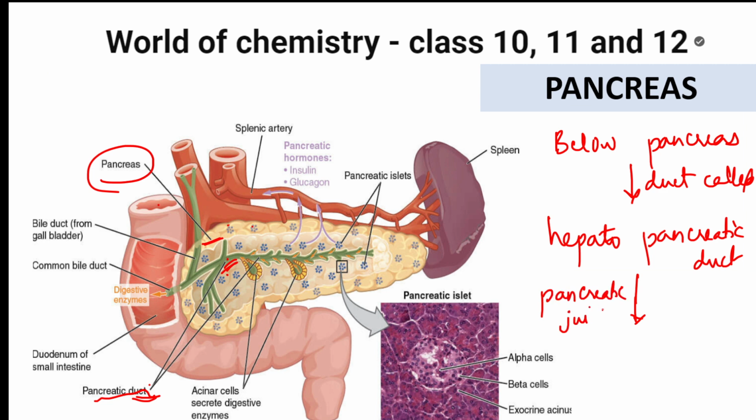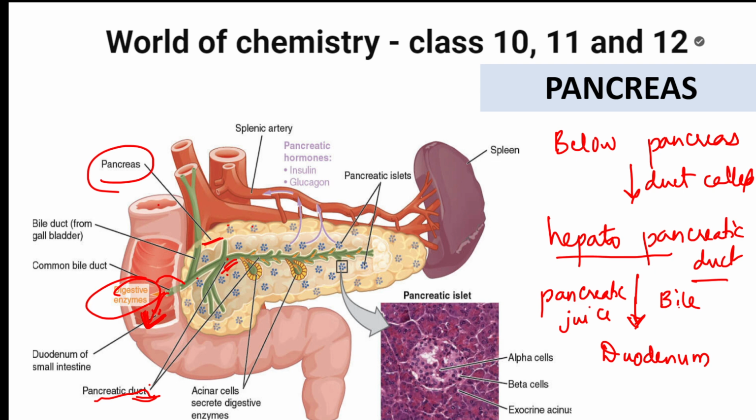Now whatever the hepatopancreatic duct releases, that pancreatic juice goes and settles in the duodenum. The digestive enzymes will go and settle in the duodenum of the small intestine. So the hepatopancreatic duct releases pancreatic juice and bile juice, and those will get accumulated in the duodenum.